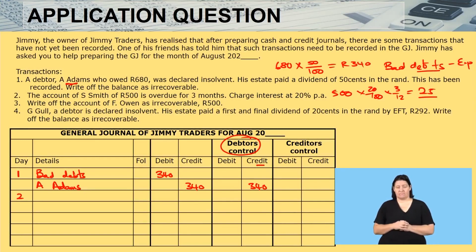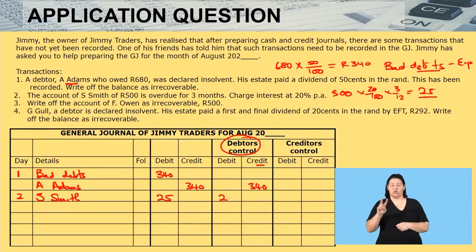Once there is interest which has been charged on the account of a debtor, it increases what the debtor owes. So I will debit S. Smith, who is my debtor, S. Smith, with how much? 25. Once I debit S. Smith, who is a debtor, I must do the same to the debtor's control.